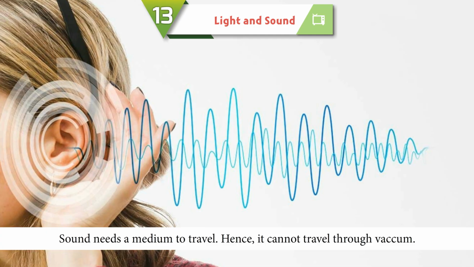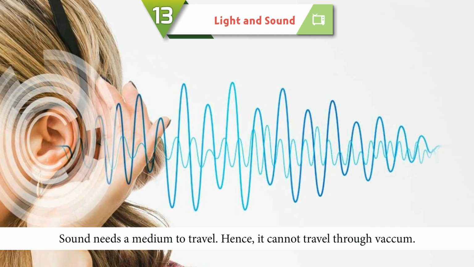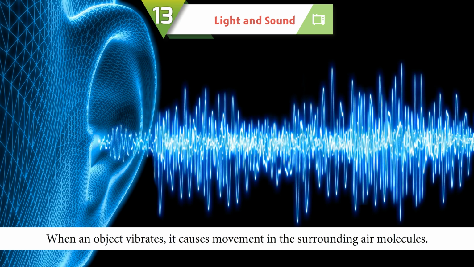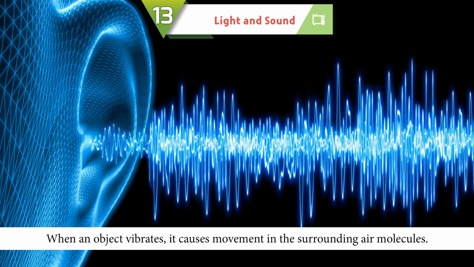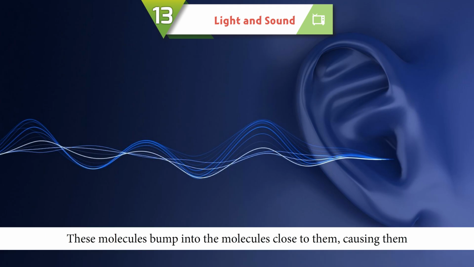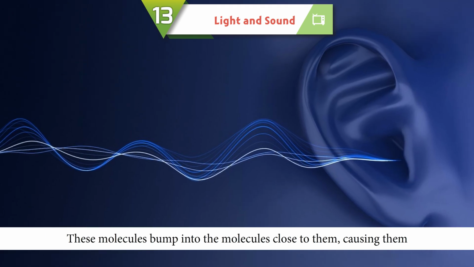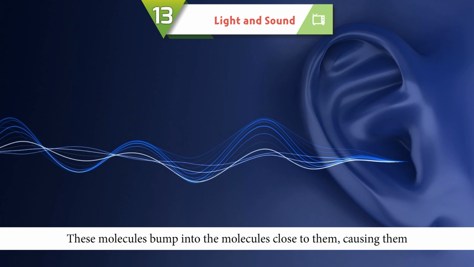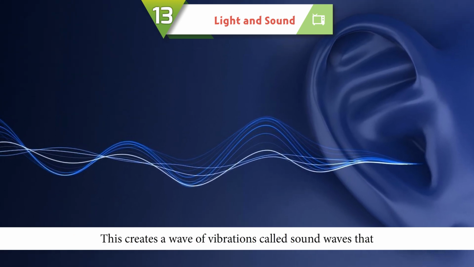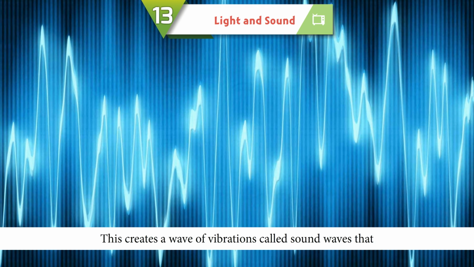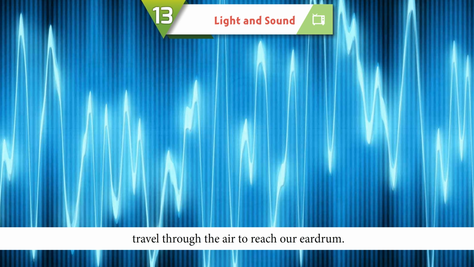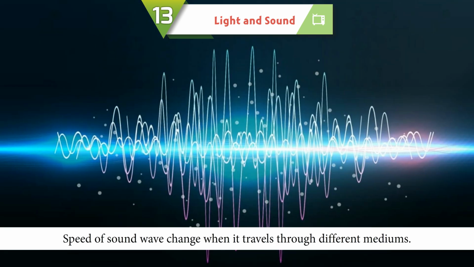Properties of sound. Sound needs a medium to travel. Hence, it cannot travel through vacuum. When an object vibrates, it causes movement in the surrounding air molecules. These molecules bump into the molecules close to them, causing them to vibrate as well, and so on. This creates a wave of vibrations called sound waves that travel through the air to reach our eardrum.